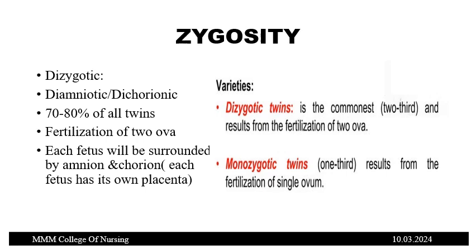In case of dizygotic, each fetus will have one amnion and one chorion covering. It means each fetus will have two coverings surrounding it. Also each fetus will have a separate placenta. So this is very important in case of dizygotic: there will be two separate membranes covering the fetuses and two different placentas.